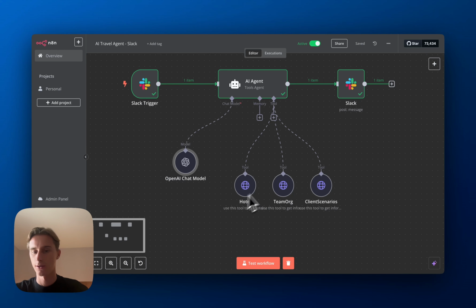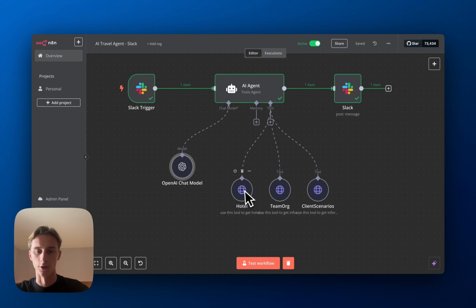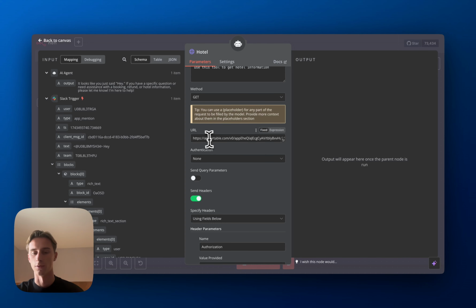So now that this is done, let's check how to set up the HTTP tools to get the information from Airtable. Here we have 3 tools. How you do it is you click on the plus tool and select the HTTP request tool, or you can just type it. For each tool, I have a brief description of when to use it. So: use this tool to get hotel information. The method is GET, because we are getting information, not posting information. Then this is the URL of the Airtable.